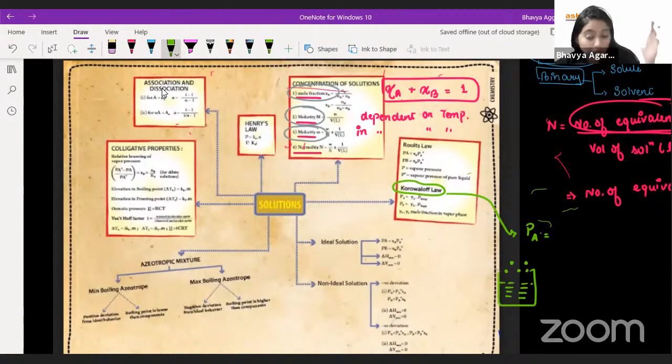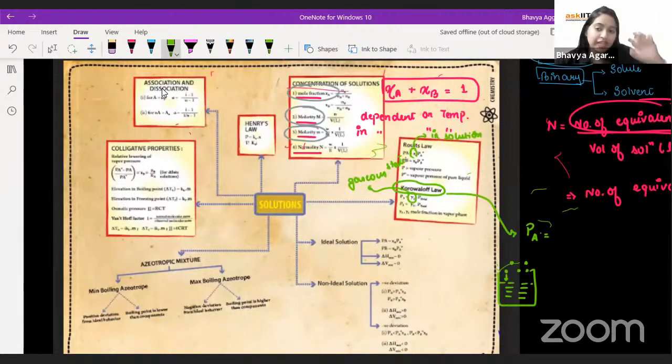Now, as per Raoult's law, since it is a volatile liquid, the partial pressure is proportional to the mole fraction of that liquid in the solution. So here, XA was representing the mole fraction in solution state, whereas Y is representing the mole fraction in gaseous state.